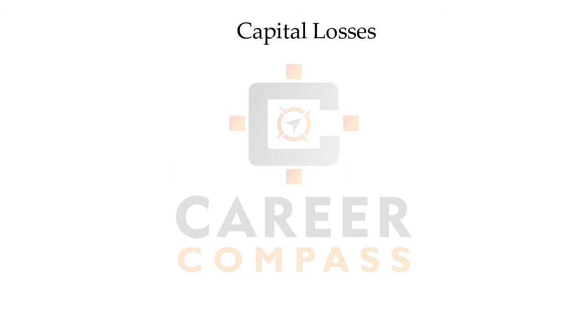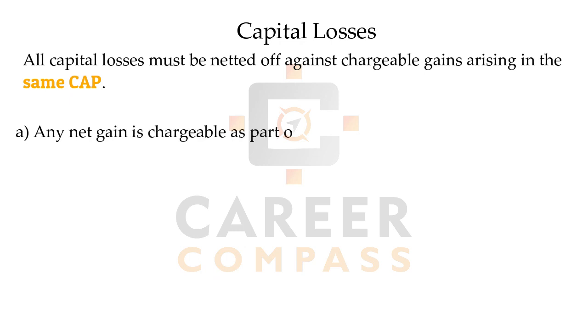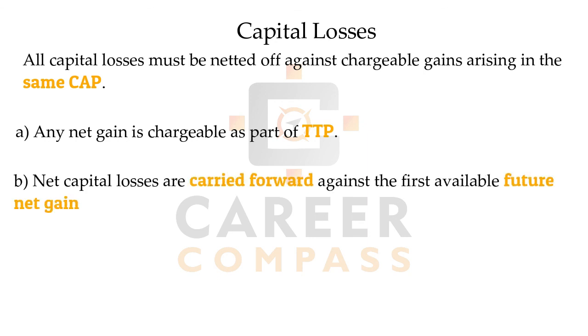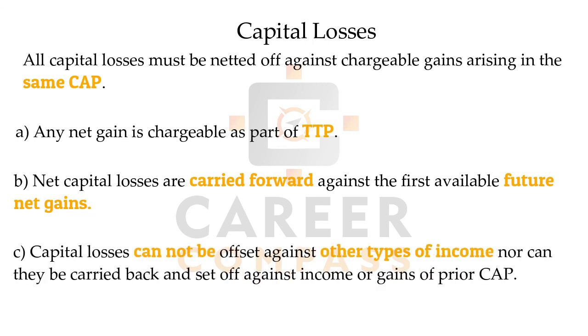Now the next topic is capital loss for the companies. The capital loss can be set off against a chargeable gain arising in the same period. So the net gain will be taxable to the company. But student, if we have a net loss, then it will be carried forward against the first available future net gains, students. That means that you cannot set off against any other kind of income, right?